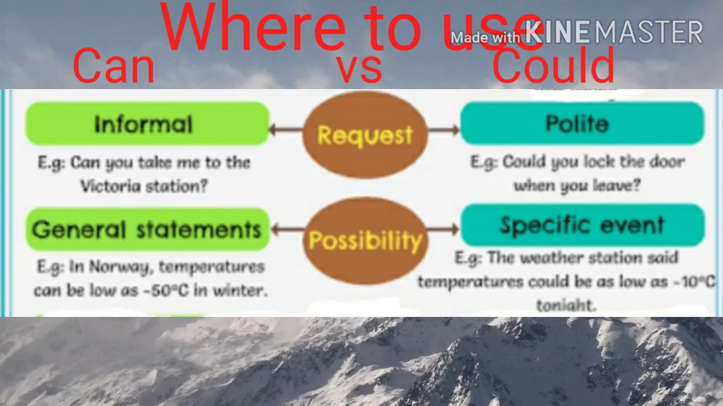Again, there is another fine difference. Like if it is a general statement, you can use can. If it is a specific event, then you have to use could. Suppose I will say in Norway temperature can be as low as minus 50 degrees Celsius in winter. So it is a general statement, a general possibility. But if it is a specific event, then you have to say the weather station said temperatures could be as low as minus 10 degrees Celsius tonight. So this is a specific particular event happening. So here you have to use could. So this is the fine shade of difference between can and could.